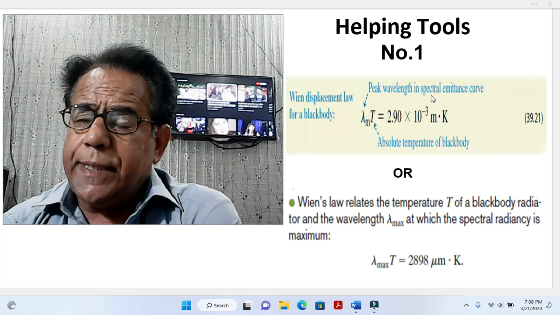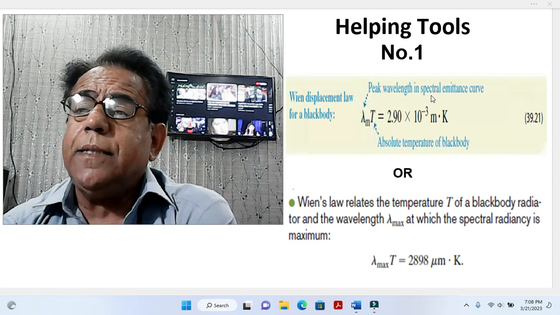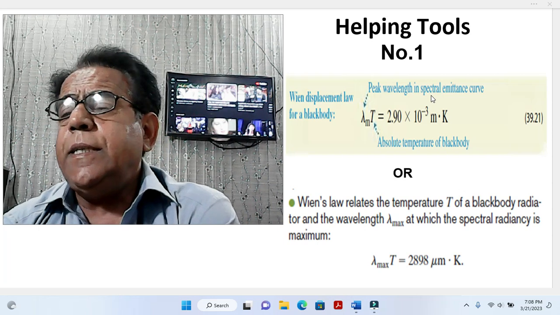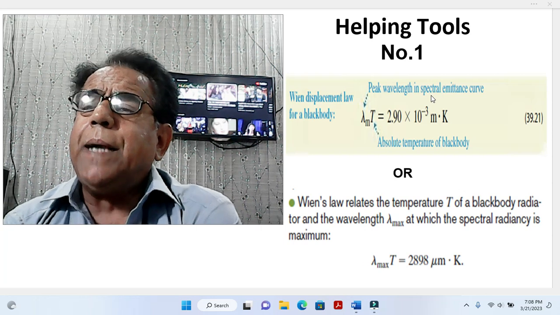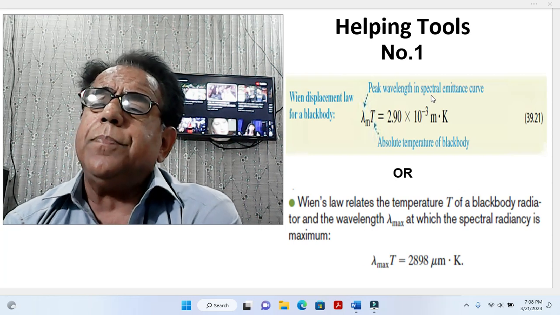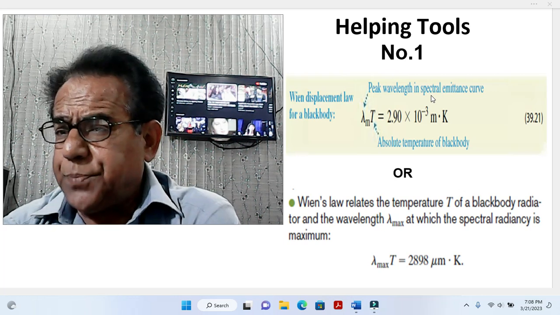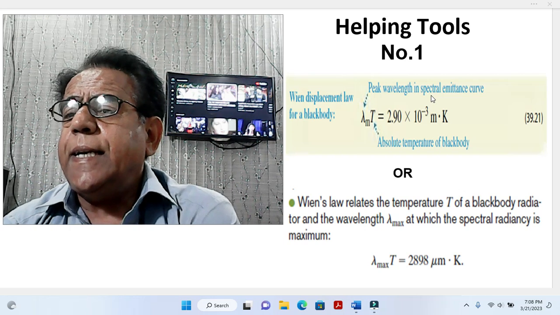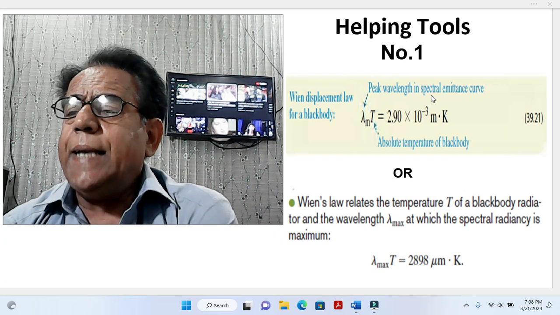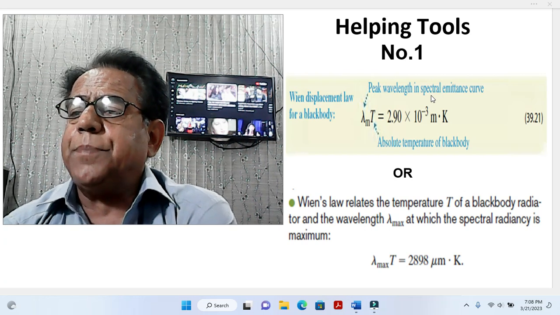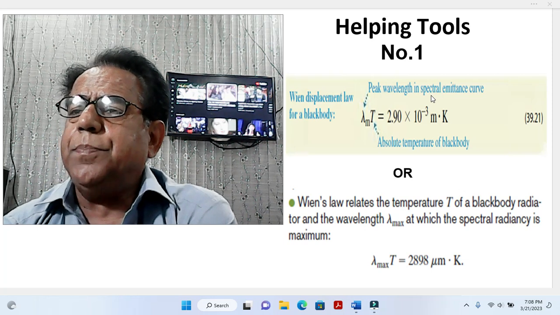Now we take into consideration Wien displacement law as described in some other book. In the other book, the exact same definition, but we see what difference seems to appear. Wien's law relates the temperature T of a black body radiator and the wavelength lambda max at which the spectral radiancy is maximum.